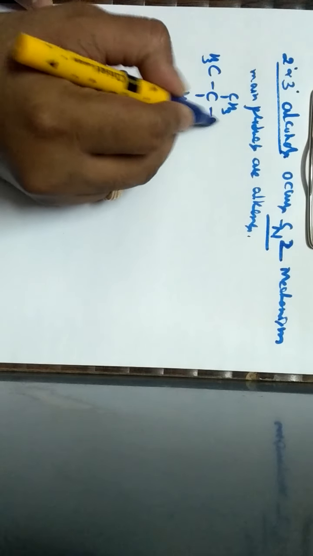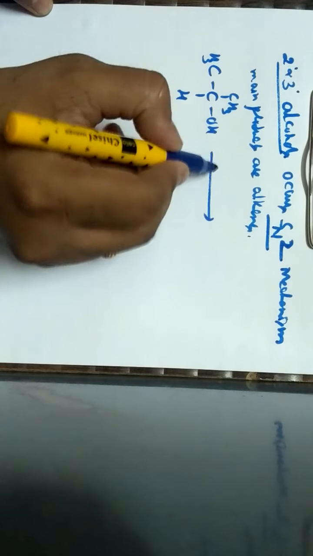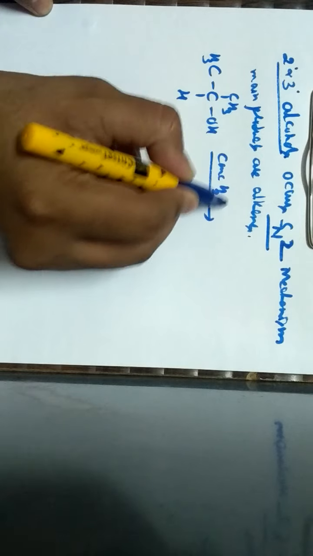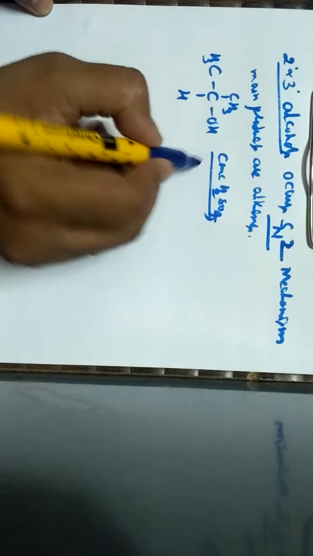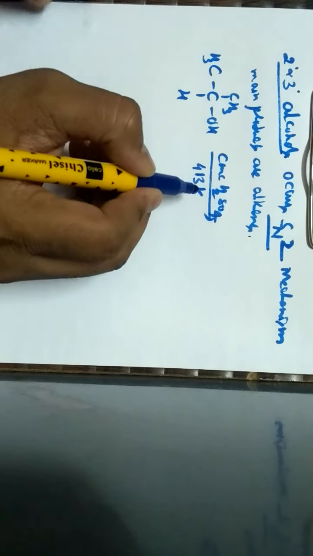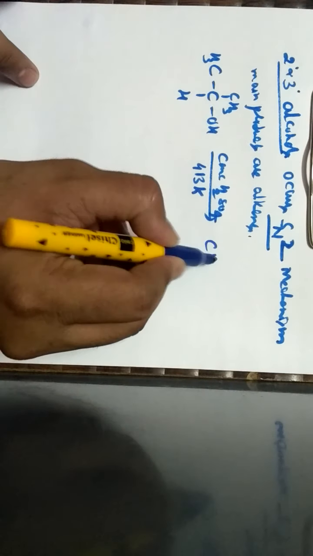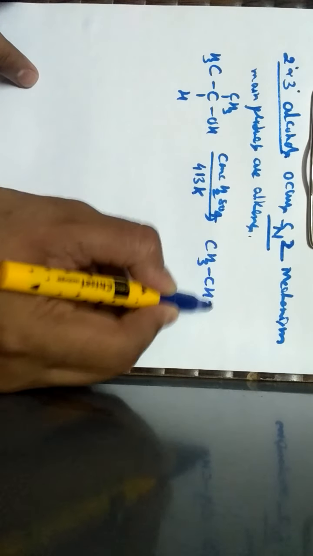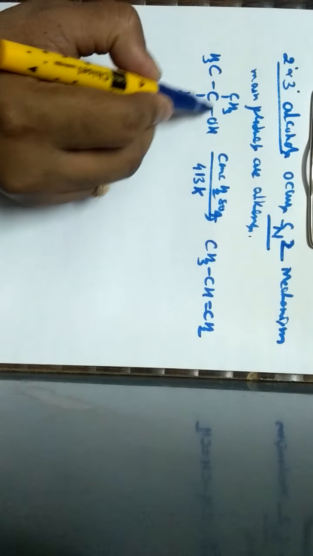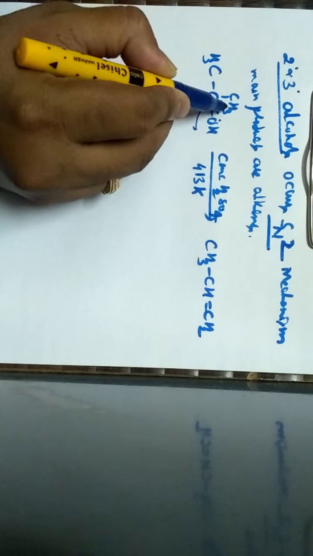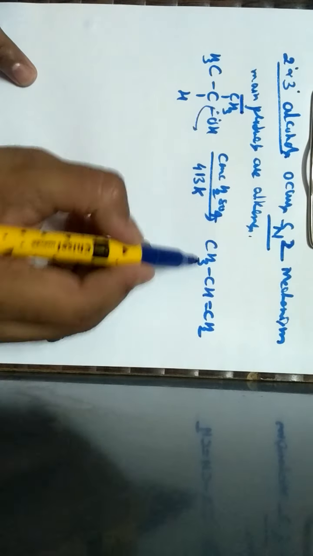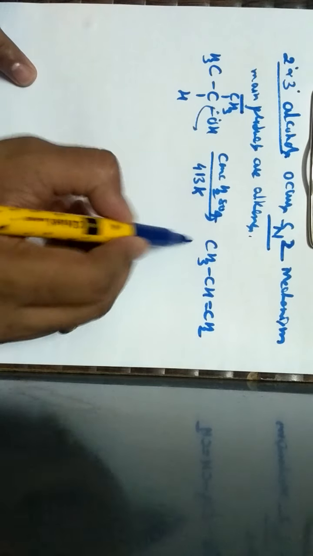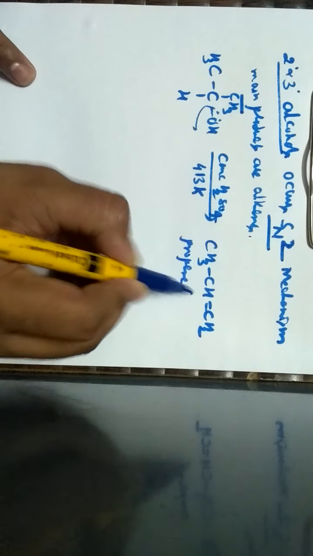This is nothing but a secondary alcohol. When this secondary alcohol is treated with concentrated sulfuric acid at a temperature of 413 Kelvin, we get CH3CH double bond CH2, because the OH takes away one hydrogen from this alkyl group, so that we get an alkene, which is nothing but propene.